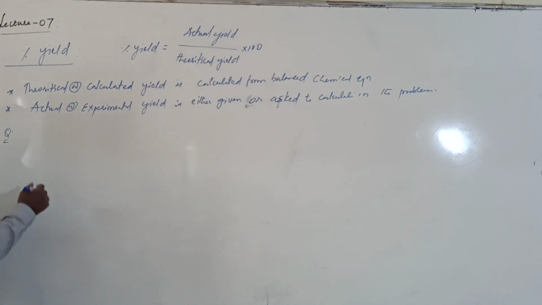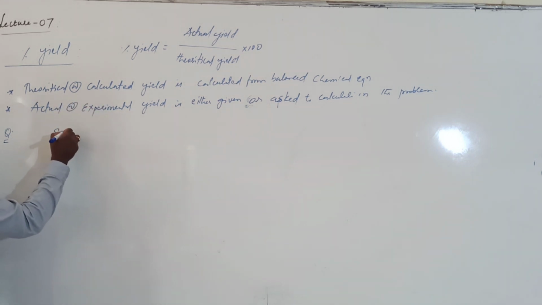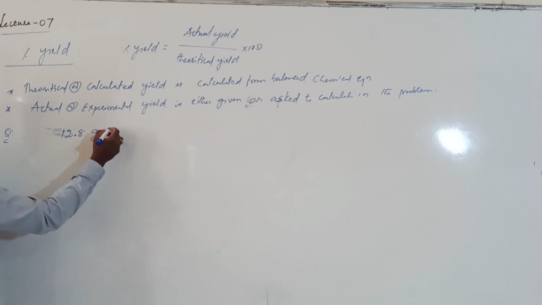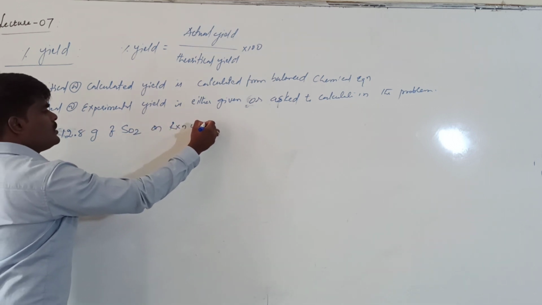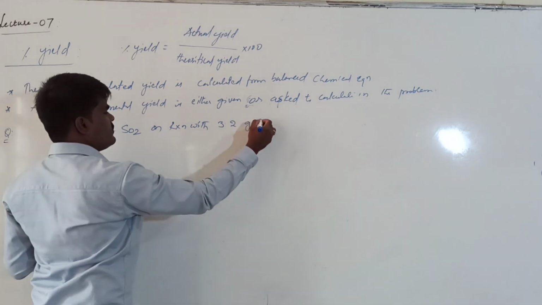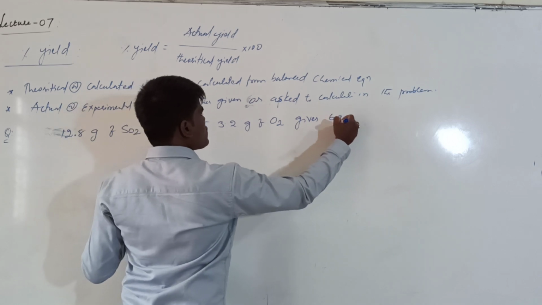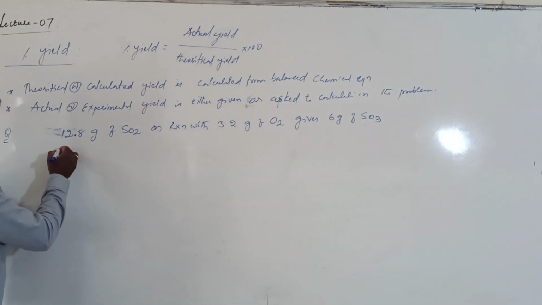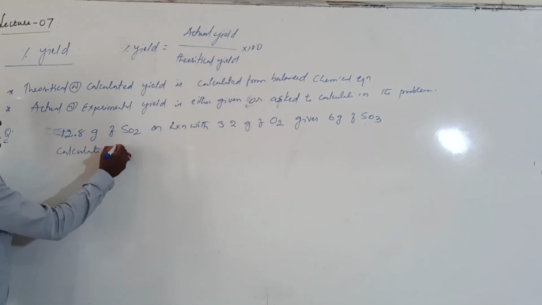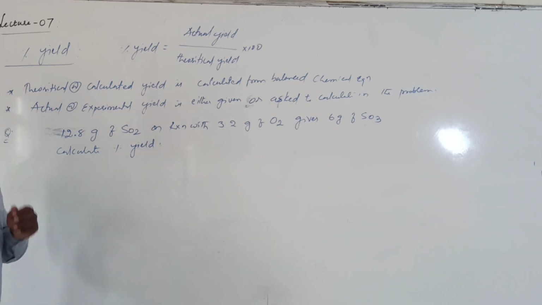Assume that we have a question: 12.8 grams of sulfur dioxide on reaction with 3.2 grams of oxygen gives 6 grams of sulfur trioxide. Calculate the percent yield of the reaction.